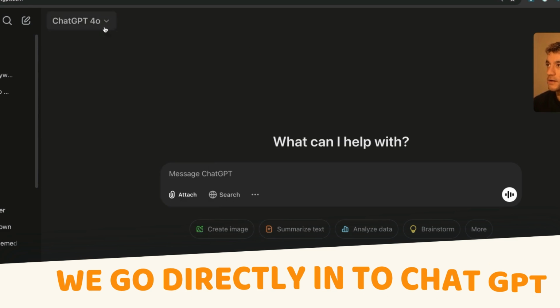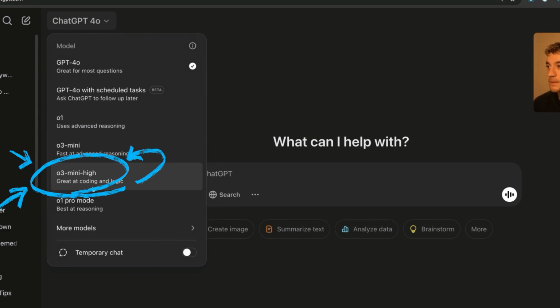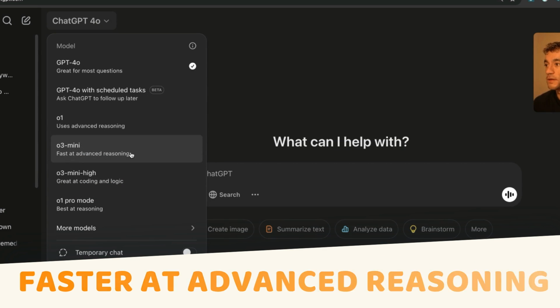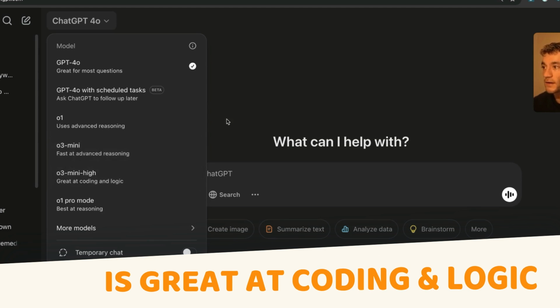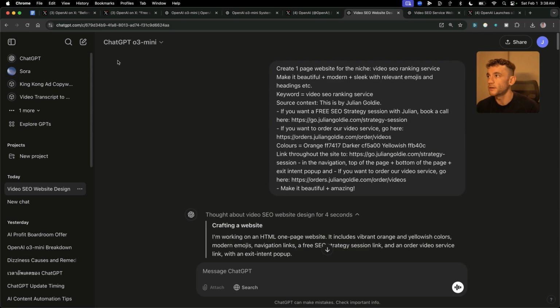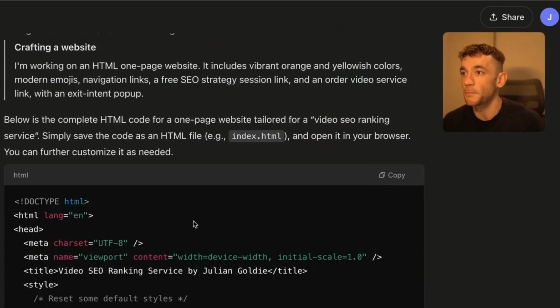So if we go directly into ChatGPT now, we can see o3-mini and o3-mini high. o3-mini is faster at advanced reasoning, and o3-mini high is great at coding and logic. So let's compare the two different options here. We're going to test them out right now. I've said to ChatGPT o3-mini, create a one-page website for the niche, blah, blah, blah. And it has come back so quickly.